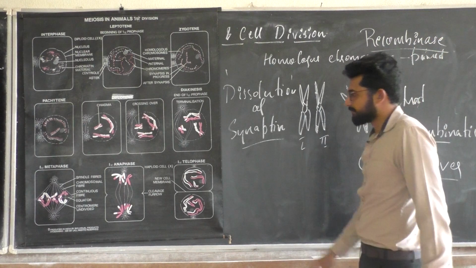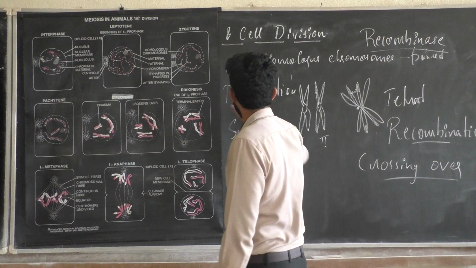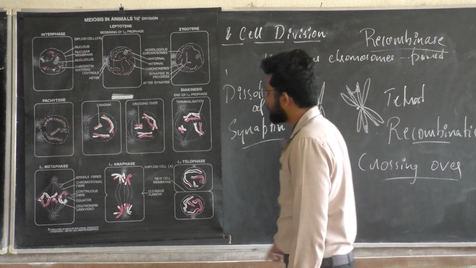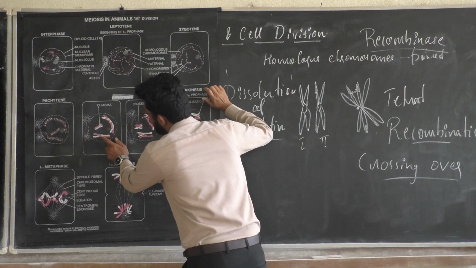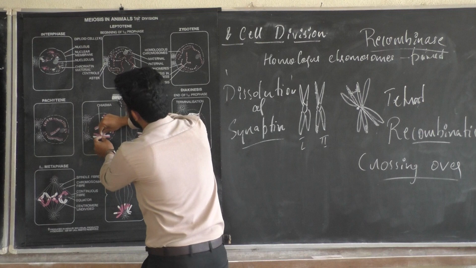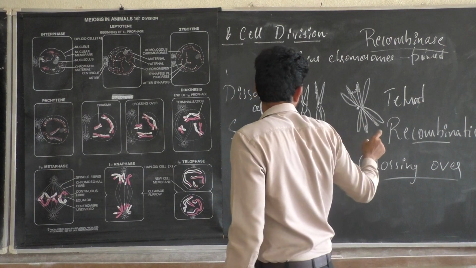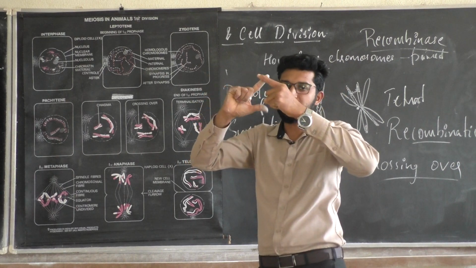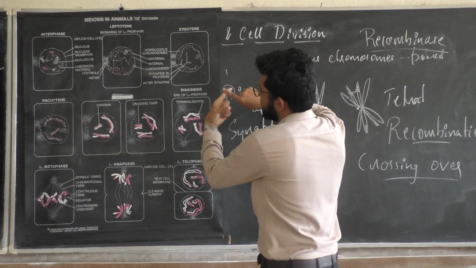Recombinase enzyme. Done. In the next stage, diplotene, where the dissolution of the synaptonemal complex takes place, in this structure you can witness the closed structure of a centromere, and this centromere will be pulled apart, and only at the point of contact of recombination, only there, but the centromere part will be pulled apart, and it looks like an X-shaped structure.